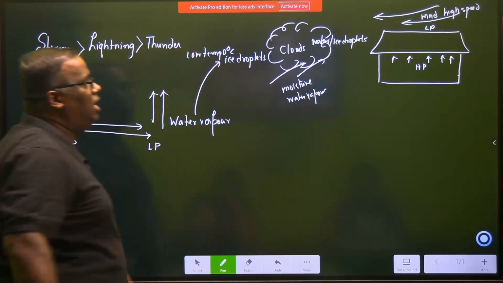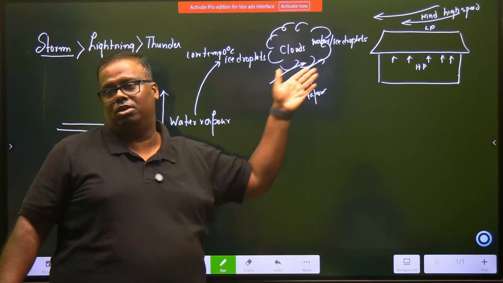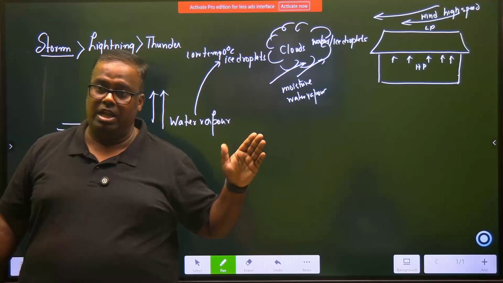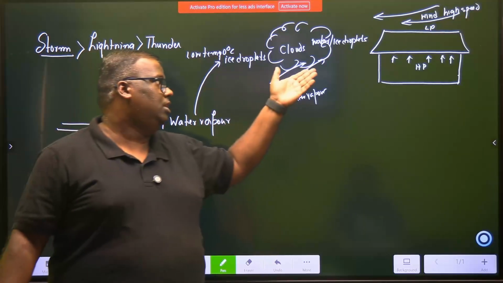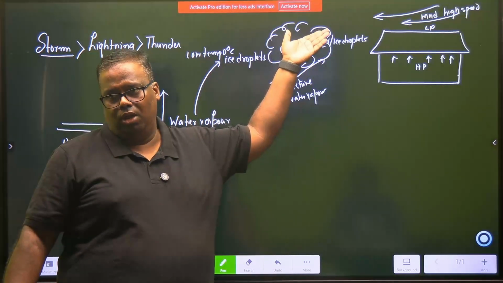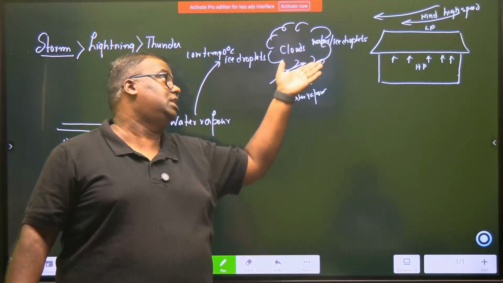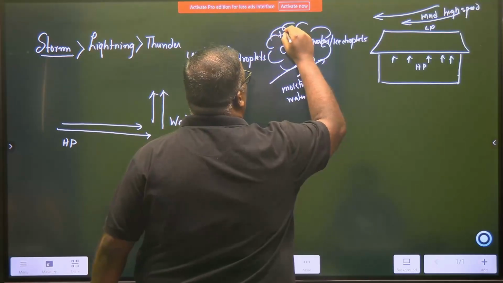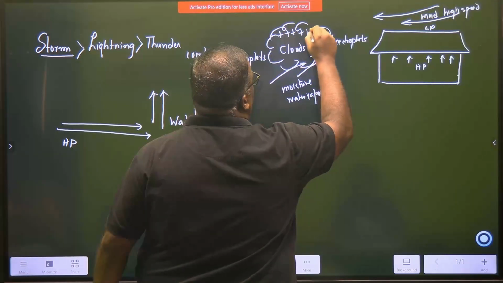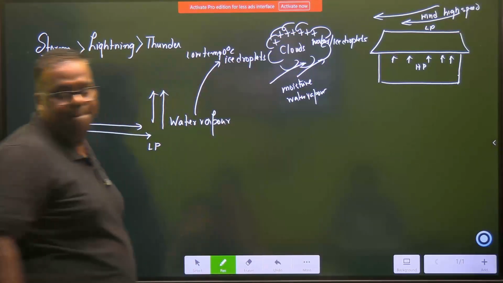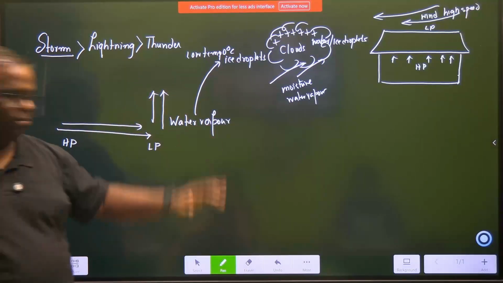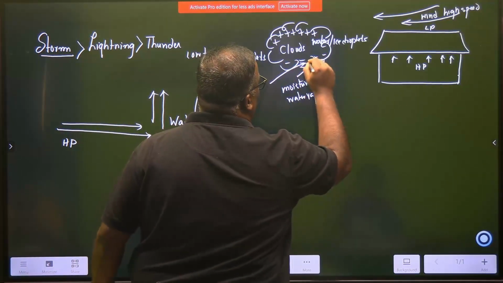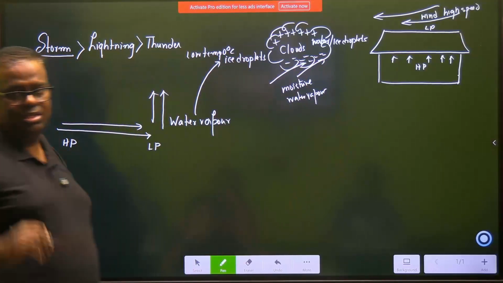That water vapor air will be brushing across this particular cloud. Brushing means friction will be generated, and as a result, the upper portion of the cloud, now this is beyond your scope, you will not understand, the upper portion, where the lighter part is, will always develop what is known as positive charges. Is it understood? This is the formation in clouds. And in the bottom portion, what will happen? Negative charges will be formed. Let's understand this once again.